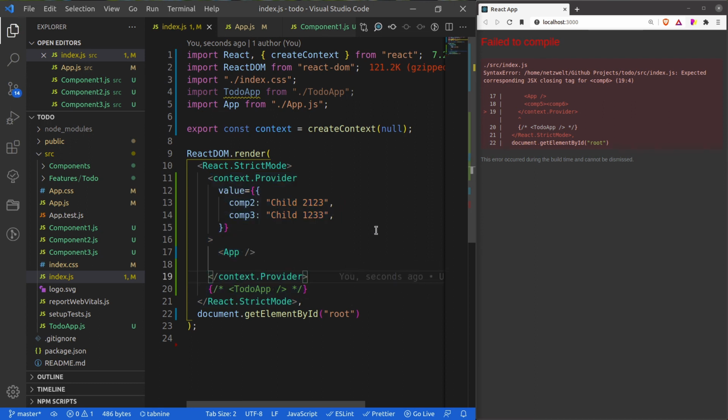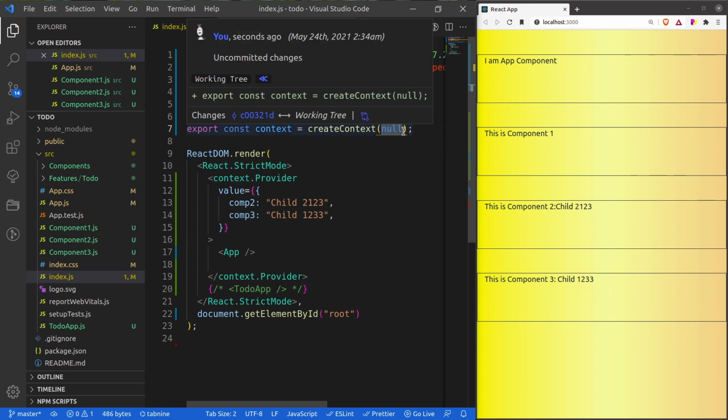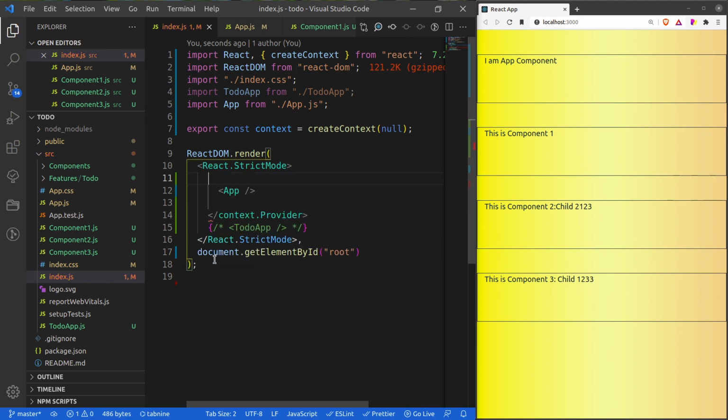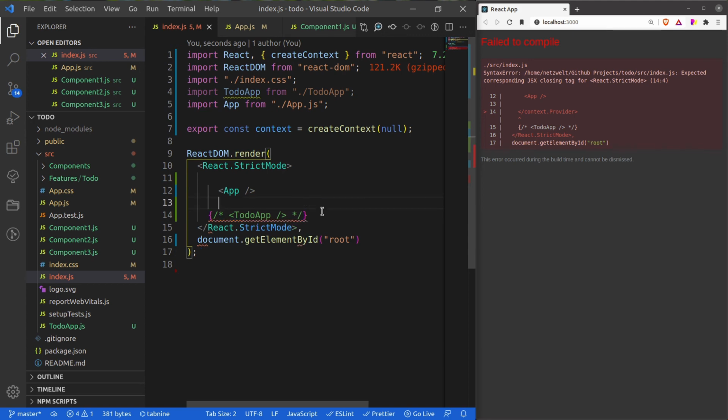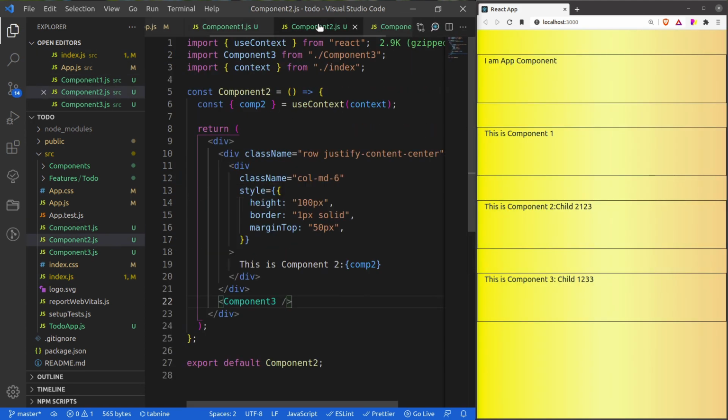Okay, now let me come to the story of the default value for createContext. Why it can be helpful, or how it can be helpful. Let's say I have forgot to pass this Context.Provider. Let's say it is like this. Okay, and in my component 2, I am accessing this comp2 value.